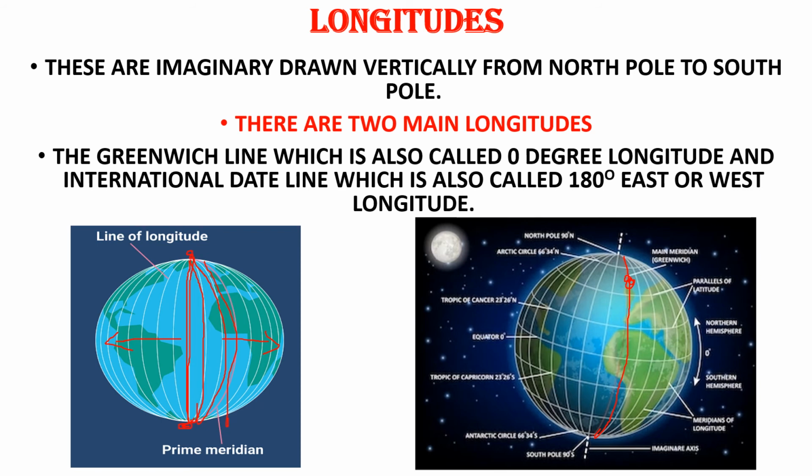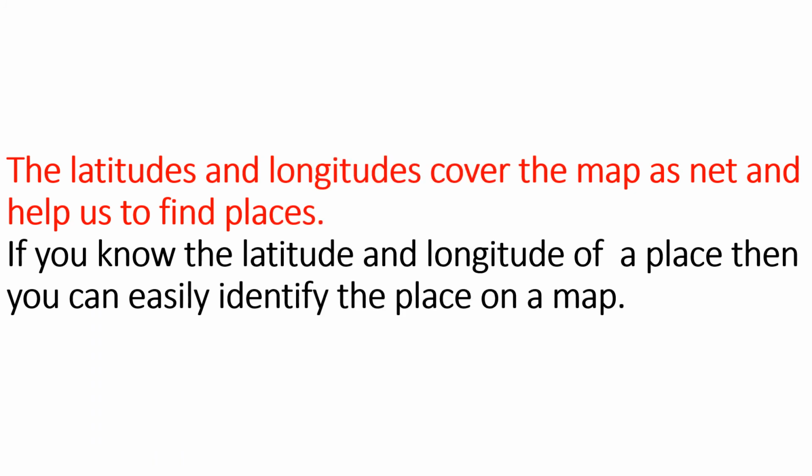So in each hemisphere, there are 180 longitudes. Latitudes are 90, 90, total 180. Longitudes are 180, 180, total 360, Nana. So globe is nothing but the longitudes and latitudes that cover the map as a net and help us to find the places, Amma. If you know the latitude and longitude of a place, then you can easily identify the places on map.